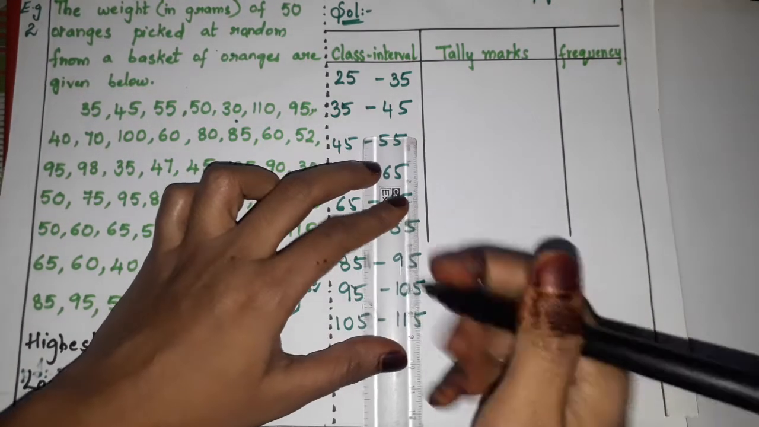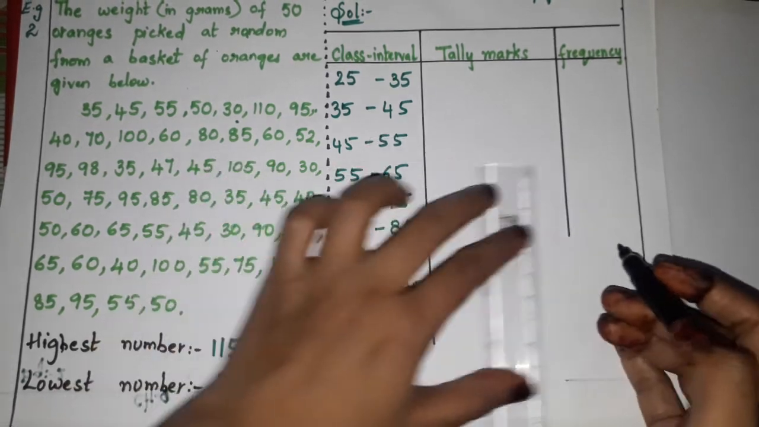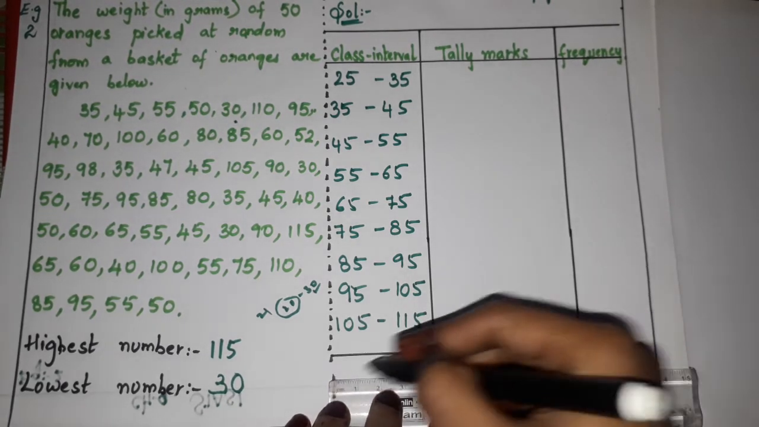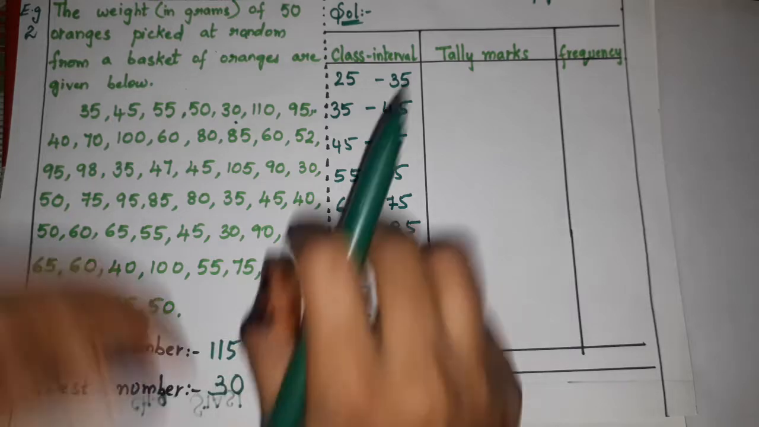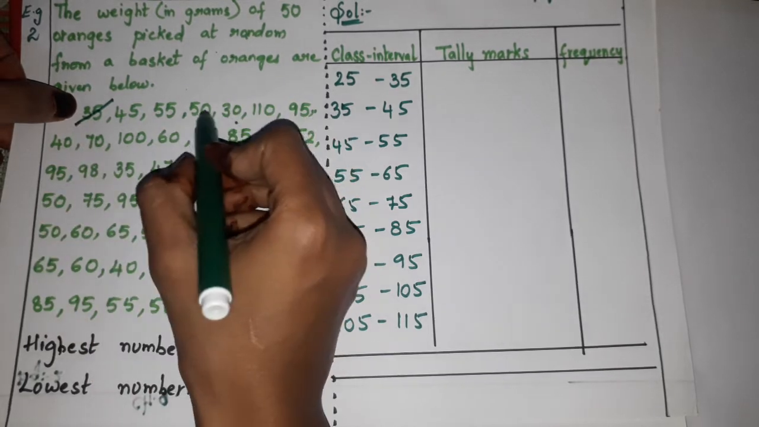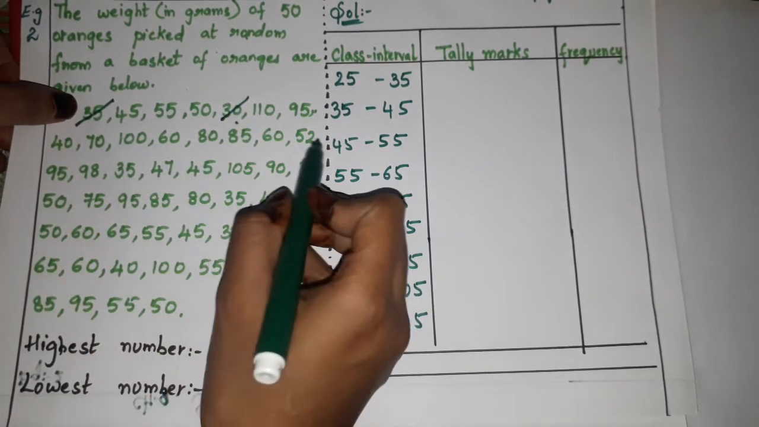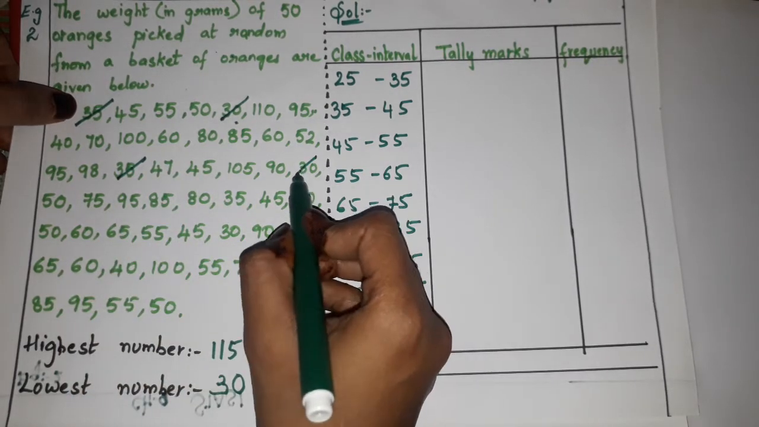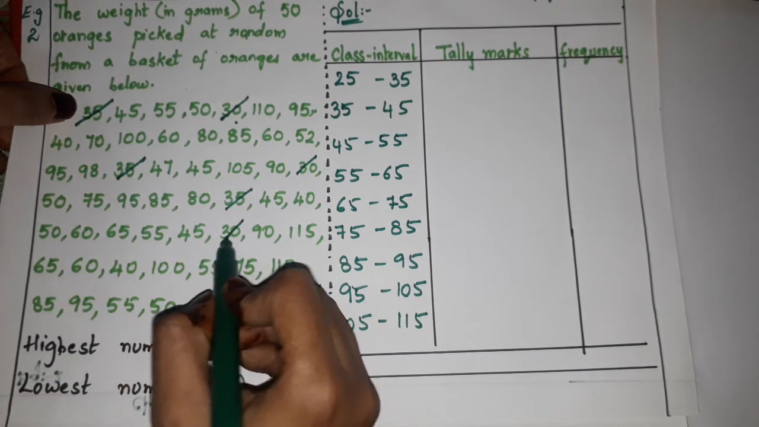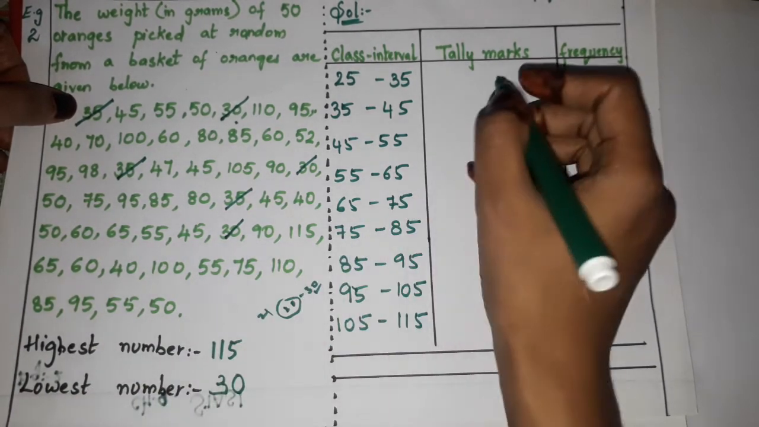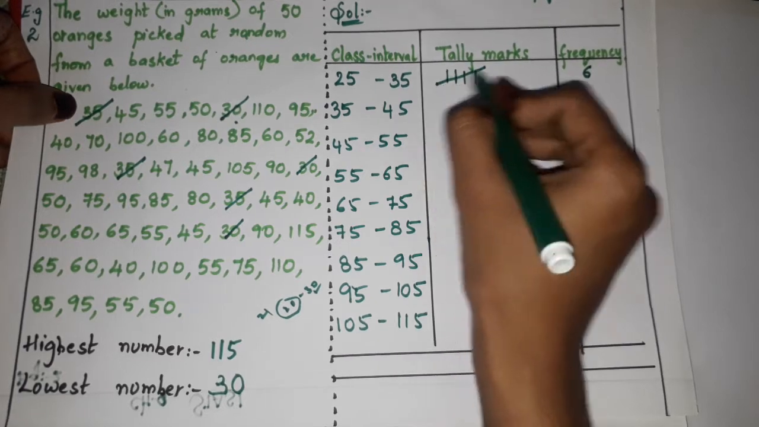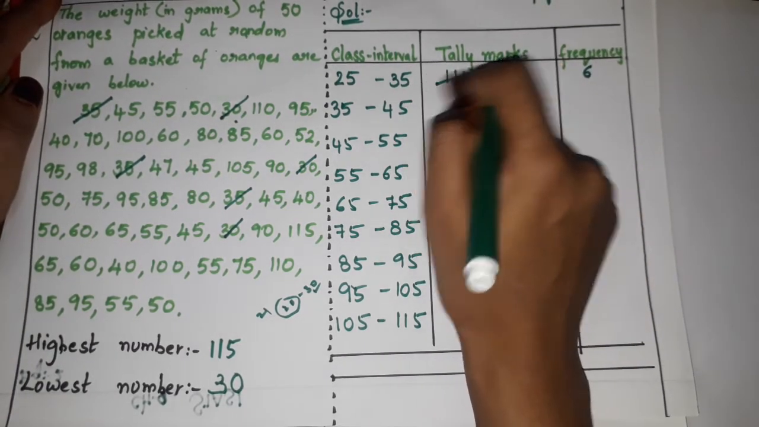Do you remember, children? We have to count from 25 to 30. This is a group, right? See here, children. 30 is the smallest number, so we'll be counting from 30 to 35. 35, 1, 2, 3, 4, 5, 6. So how many numbers are there, children? 6 numbers are there. How to count the tally marks? 1, 2, 3, 4, 5, 6. Now the fifth one we should cross, children.